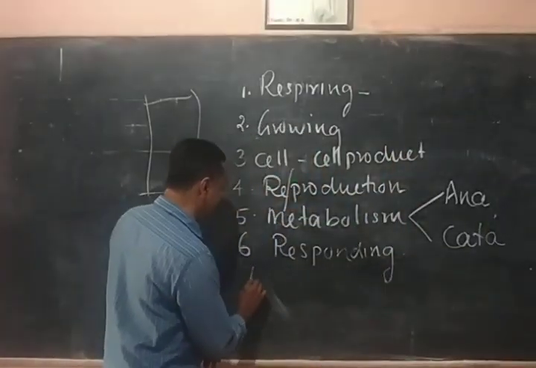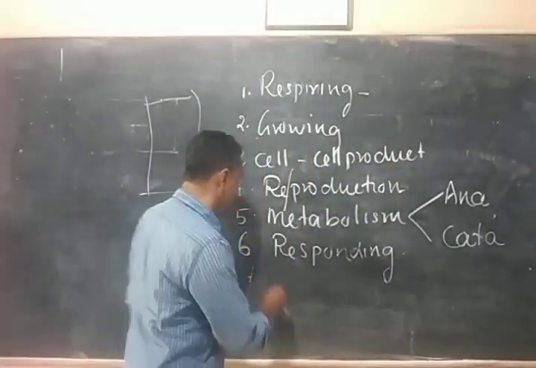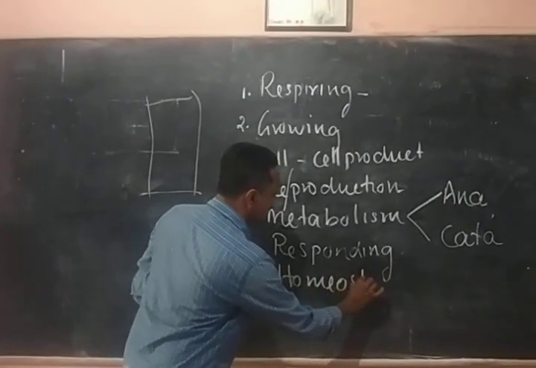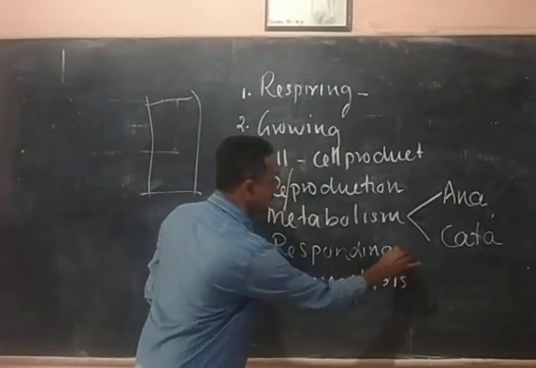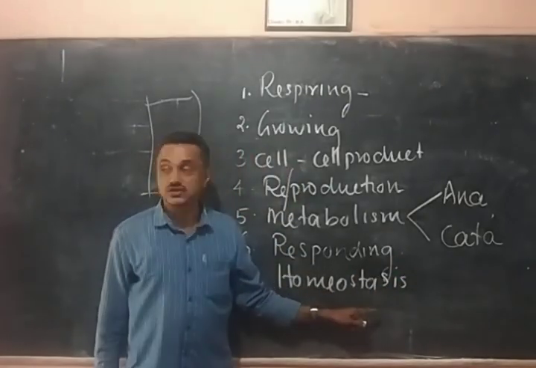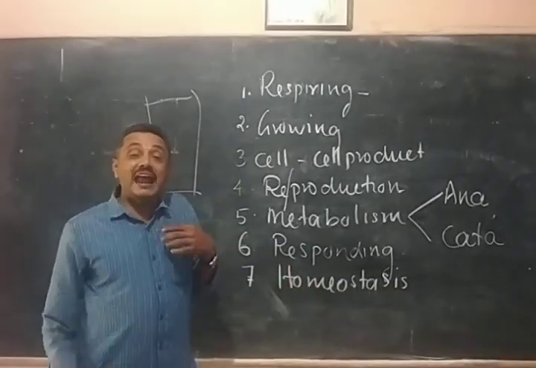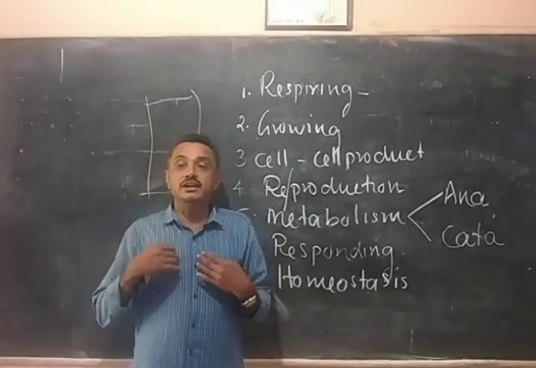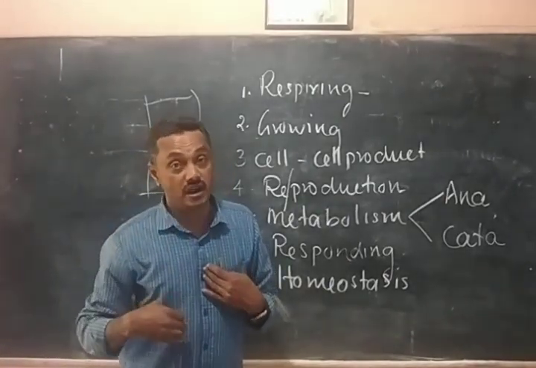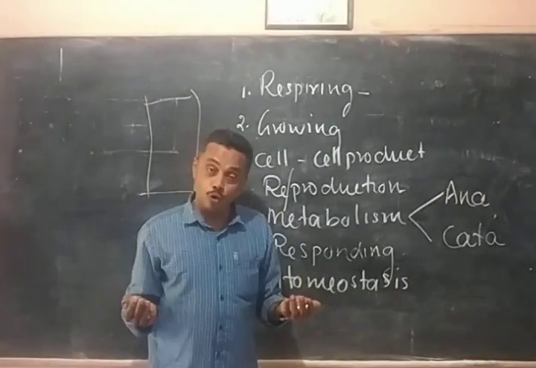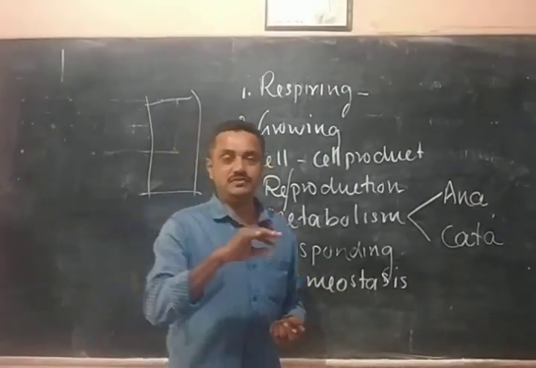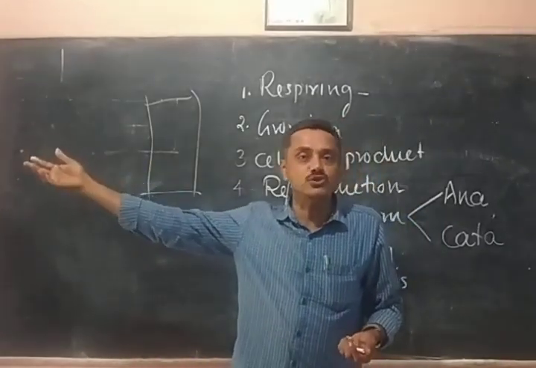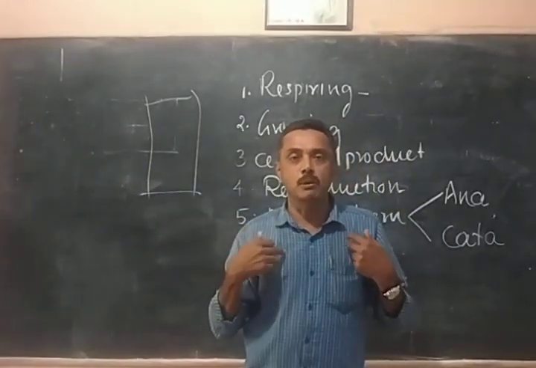Another important property is that living organisms show a process called homeostasis. Homeostasis means internal adjustments are being done. Living organisms are trying to adjust with the surroundings in which we are living. We call it adaptation or homeostasis. Non-living things, when the surrounding changes, what happens? When the temperature increases outside, what happens? Sweating of the body occurs.